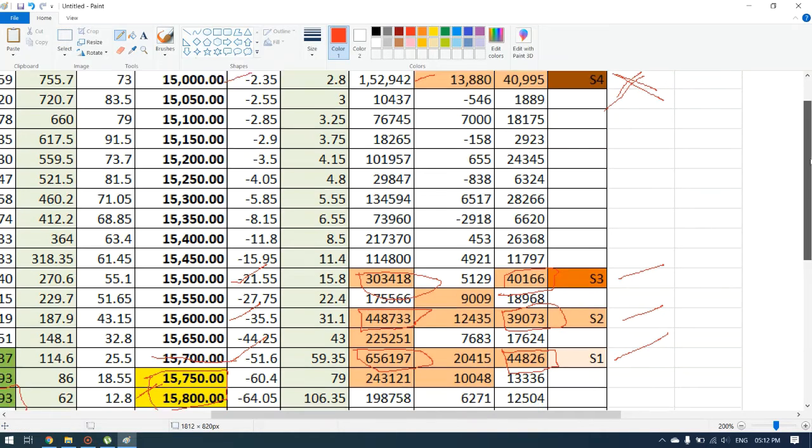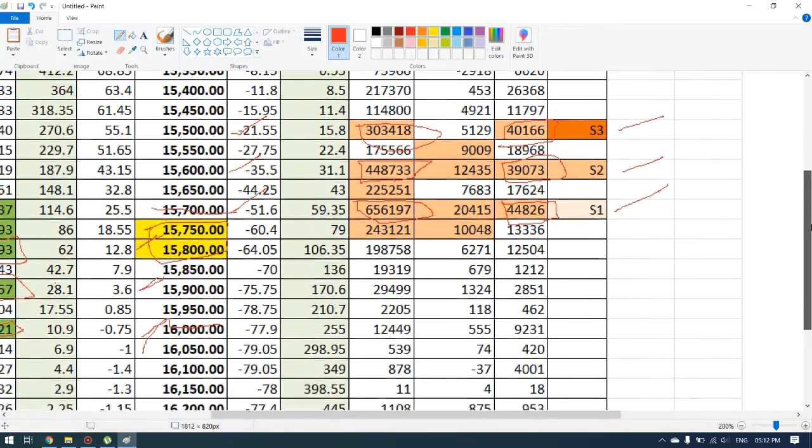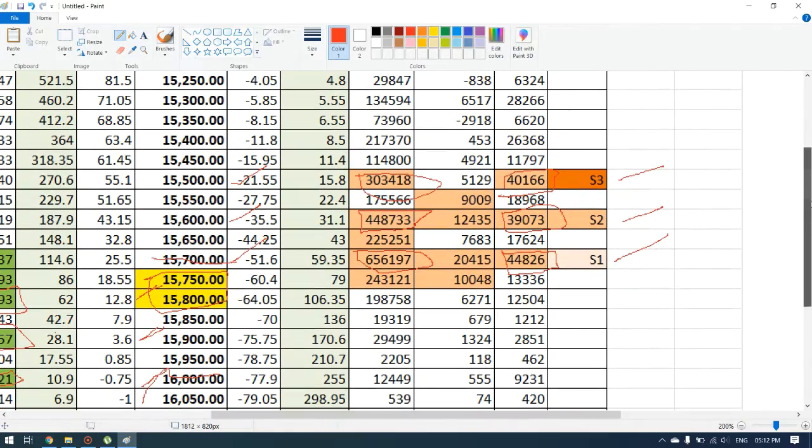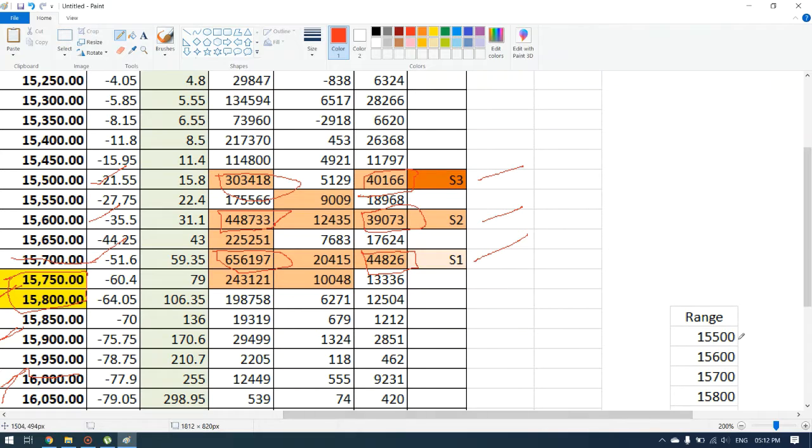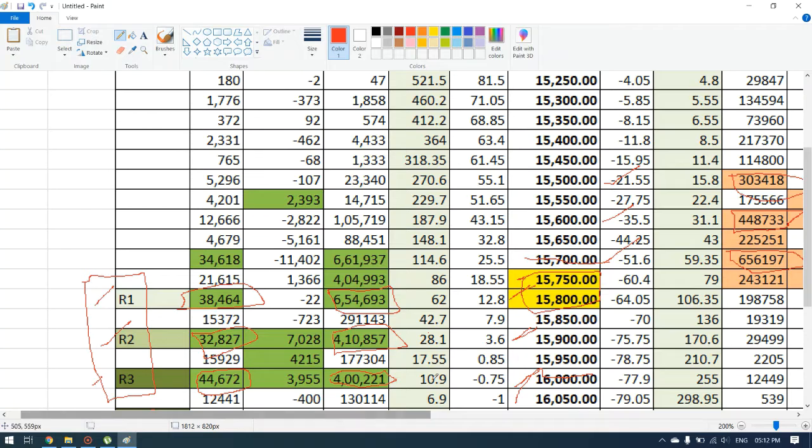By seeing all this, we can draw a range: 15,500, 600 and 700 will be our support zone. When it comes to resistance, we have 15,800, 900 and 16,000.